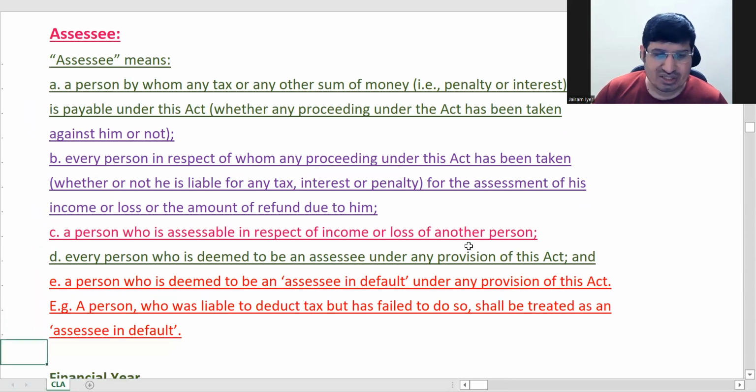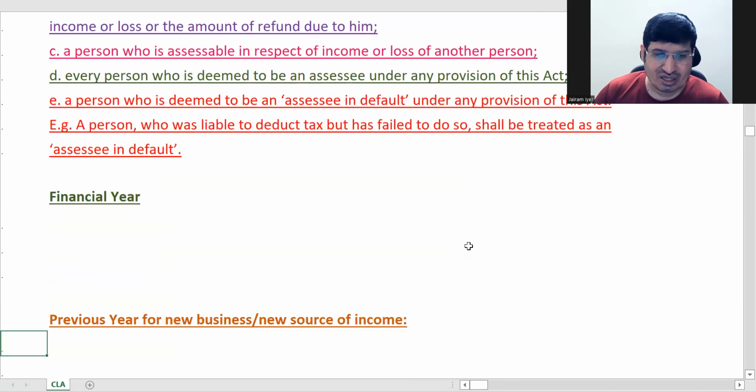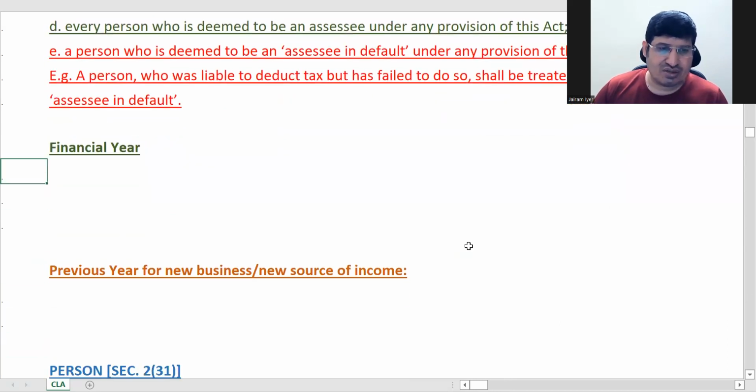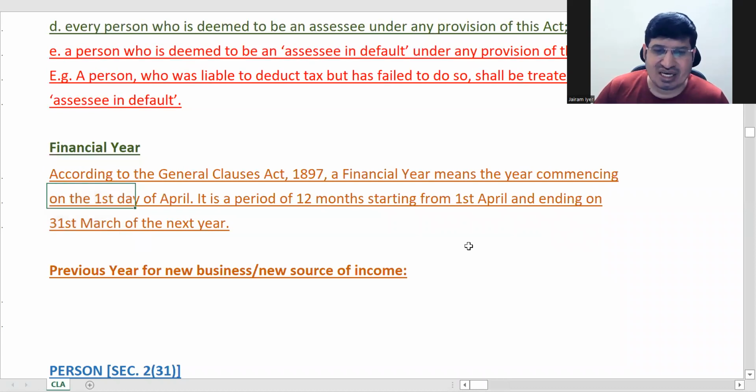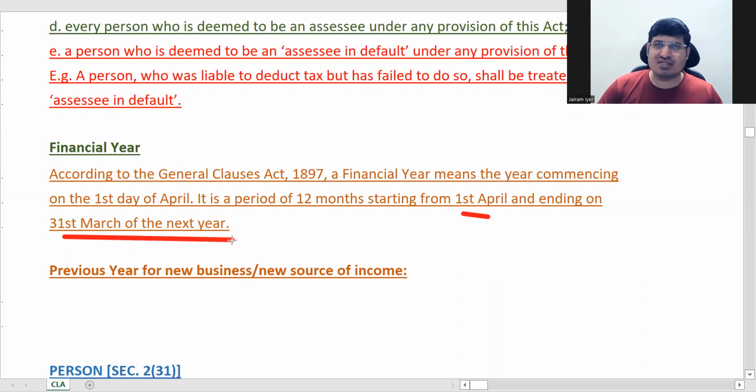Any questions so far? All good. So next is now financial year. Financial year is defined by the General Clauses Act 1897. It's a period of 12 months basically. A financial year starts from 1st of April, ends on 31st March of next year. This you all know already, so there's nothing much to talk about it.